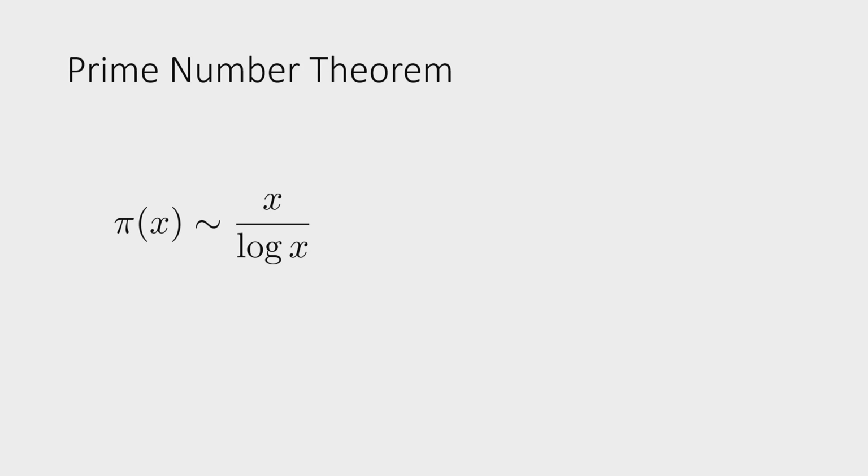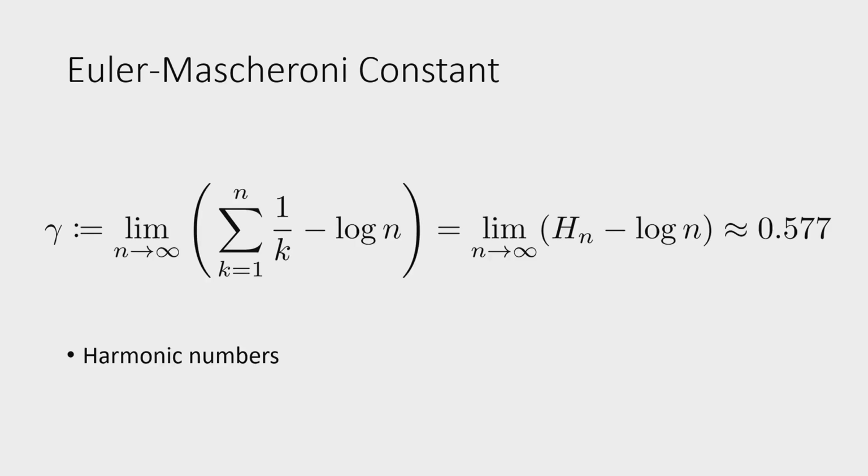Now, a small digression to the Euler-Mascheroni constant. Some call it the Euler-Mascheroni constant. This is denoted by gamma, and it's really important in number theory. It appears all the time. And you see, it's just the...